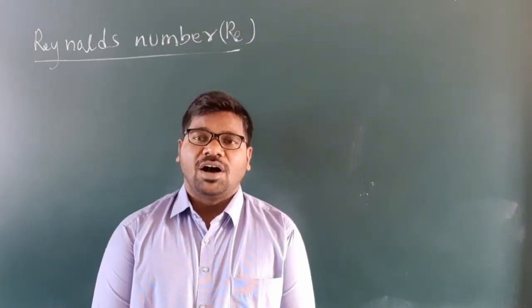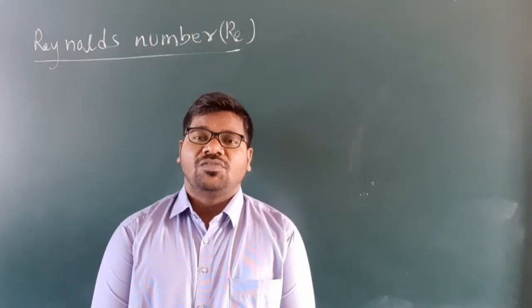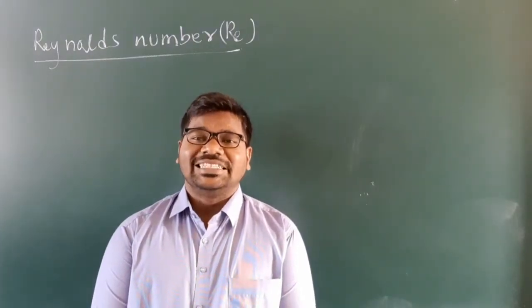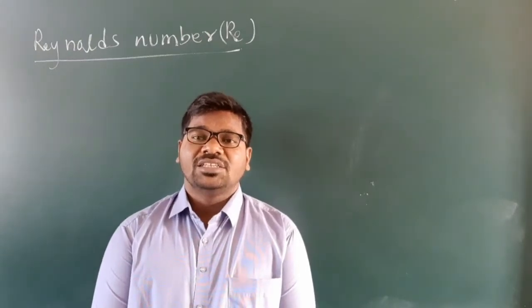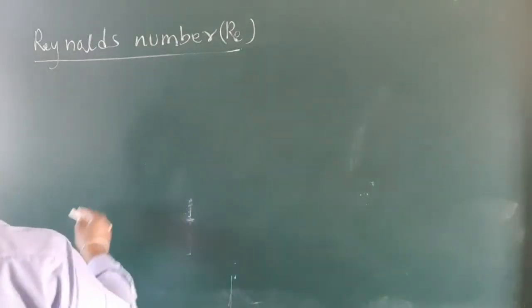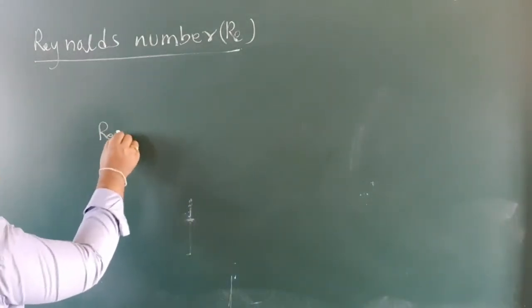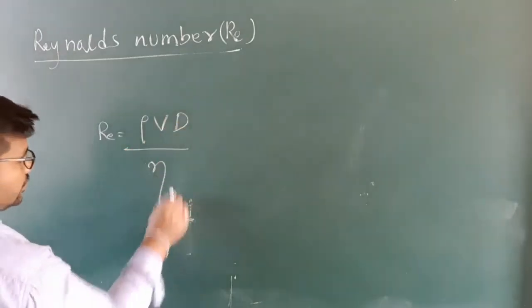The formula is Re is equal to rho Vd by eta.